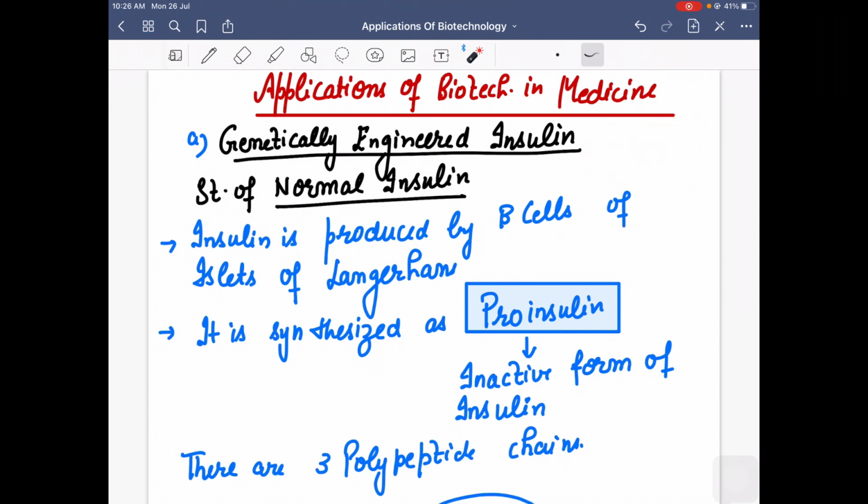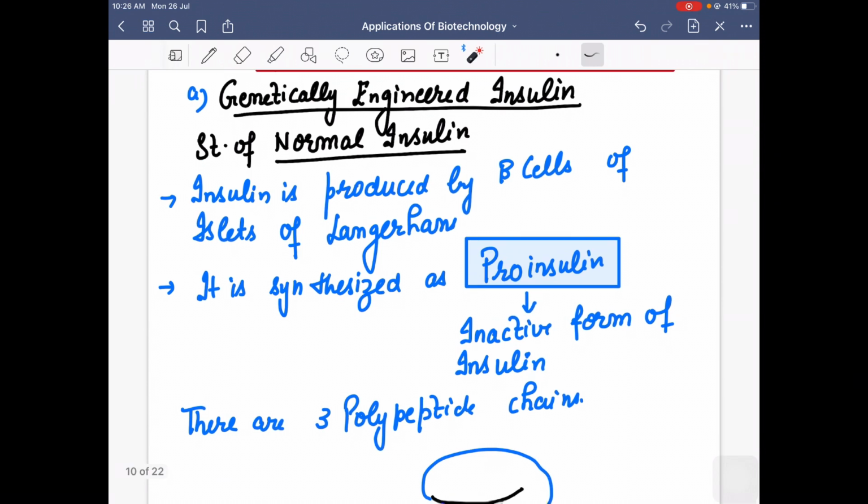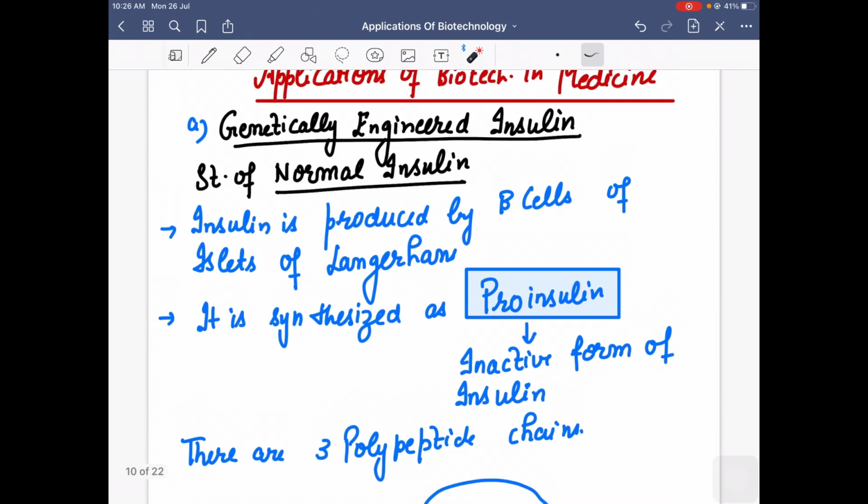So the insulin structure is very important for us to understand, the structure of a normal insulin. As everyone knows, insulin, children, who produces insulin? Insulin is produced by which cells of pancreas? Beta cells of islets of Langerhans of pancreas.